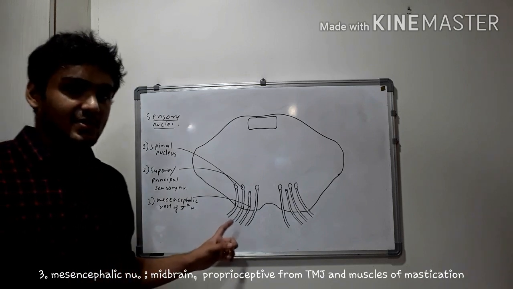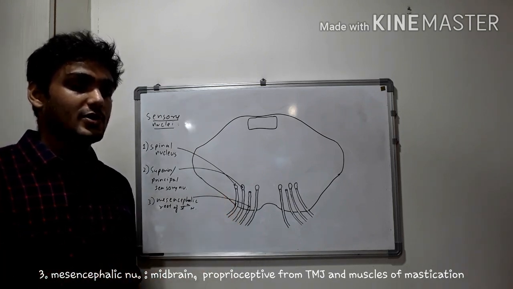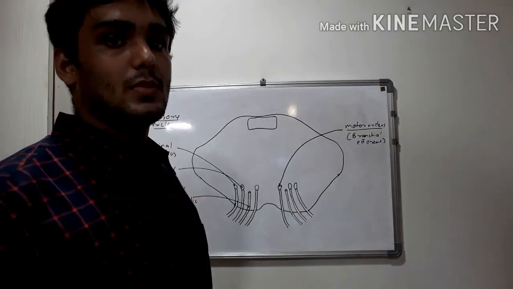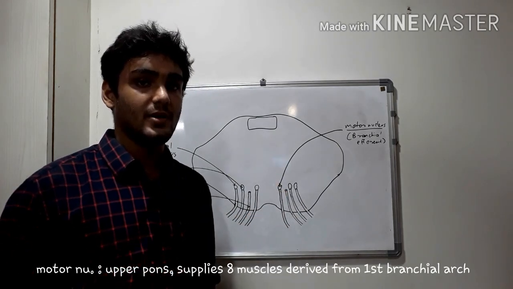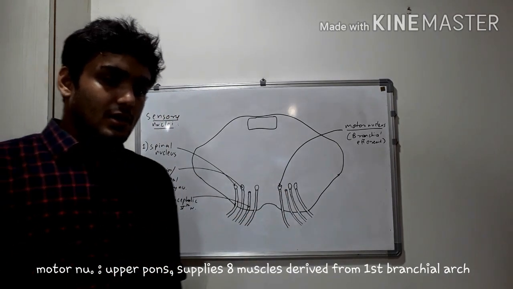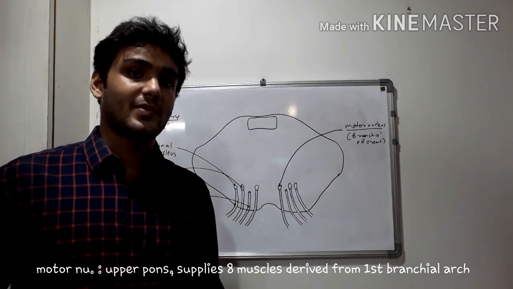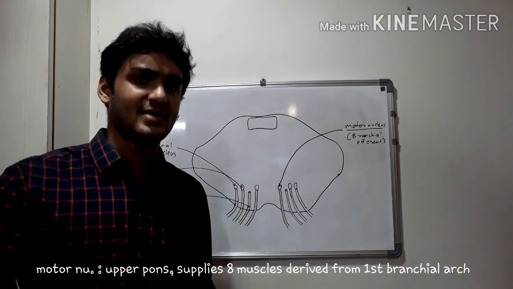So the mesencephalic nucleus, as I said, is present at the midbrain, and the proprioceptive sensations from the TM joint and the muscles of mastication arrive here. Now talking about the motor nucleus. So this is our motor nucleus, also known as the branchial efferent. So it is present at the level of upper pons and supplies the muscles derived from the first branchial arch. There are 8 muscles, and we shall name them afterwards in this video.